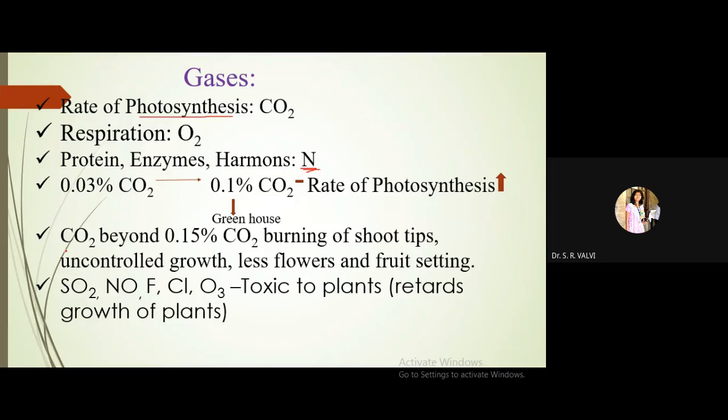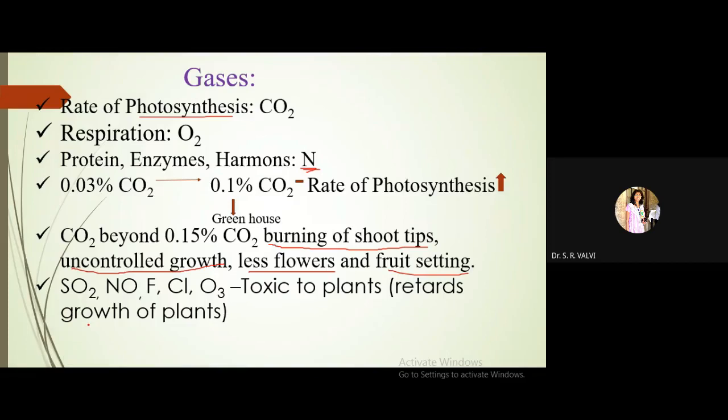Now see, CO2 beyond 0.15 percent is going to cause adverse effects. So which are those adverse effects? Burning of shoot tips will take place, then uncontrolled growth, and fewer flowers and fruit setting will take place.